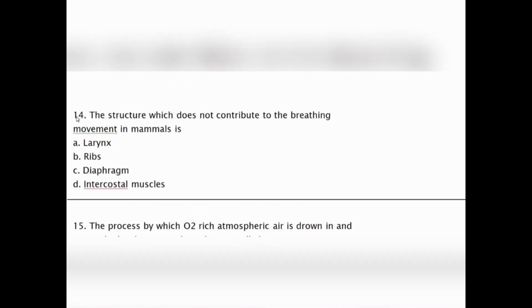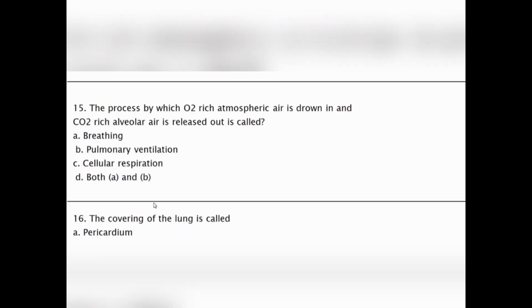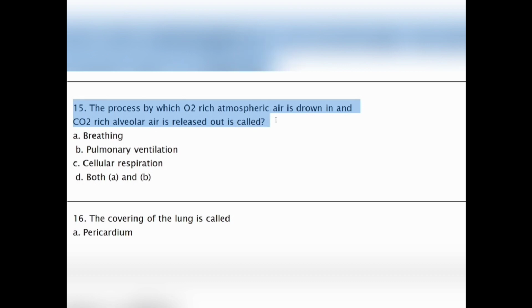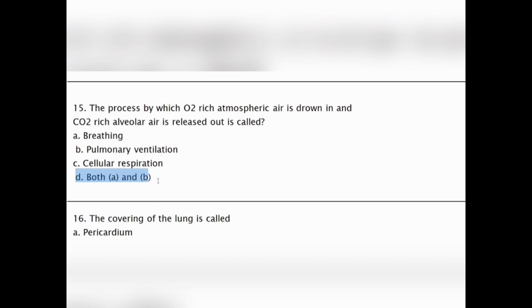Moving to the next question, the structure which does not contribute to the breathing movements in mammals is A. Larynx, B. Ribs, C. Diaphragm, D. Internal intercostal muscles. Our correct answer will be option A, larynx. Moving to the next question, the process by which O2 rich atmospheric air is drawn in and CO2 rich alveolar air is released out is called A. Breathing, B. Pulmonary ventilation, C. Cellular respiration, D. Both A and B. Our correct option will be D.